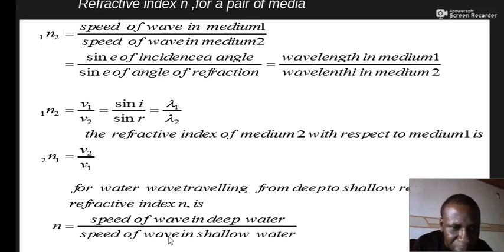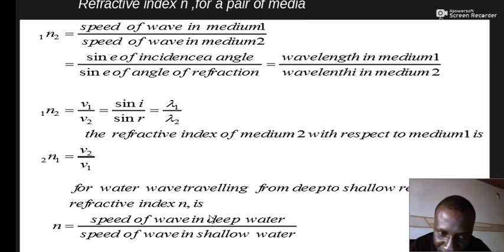And for water waves traveling from deep to shallow water, we shall have the speed of wave in deep water, that means v1, over the speed of wave in shallow water. If it were to be light, then we say the speed of light.